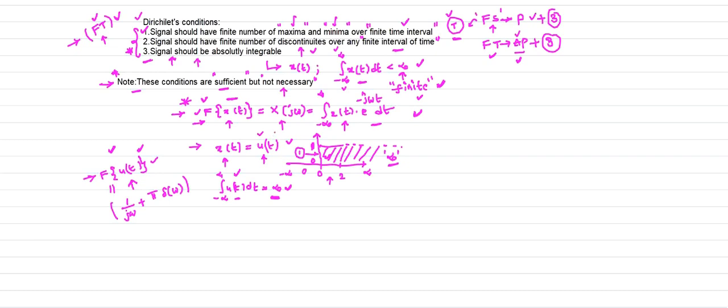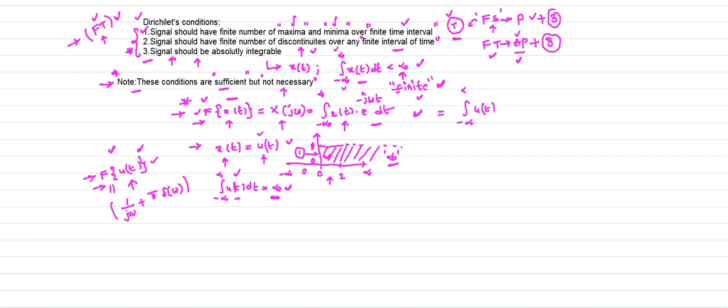There is a separate procedure to find the Fourier transform of signals which are not absolutely integrable. I explained that a few classes ago. It is very important. Take the Fourier transform of u of t, which is not an absolutely integrable signal. Suppose I find this Fourier transform using this formula.